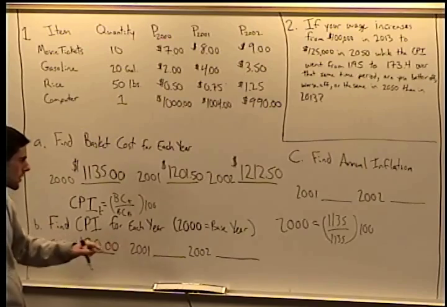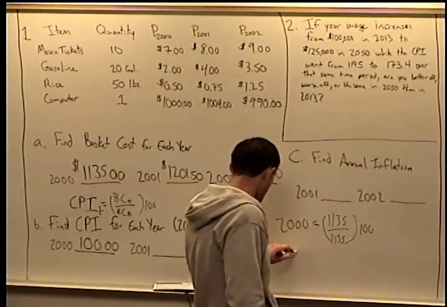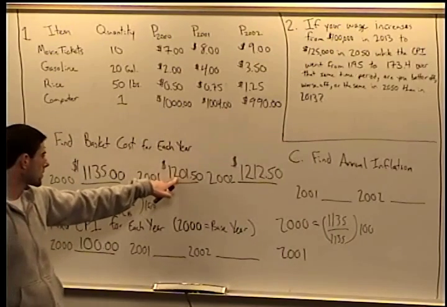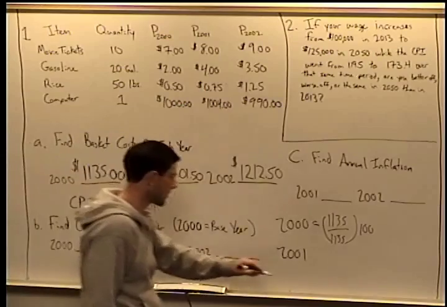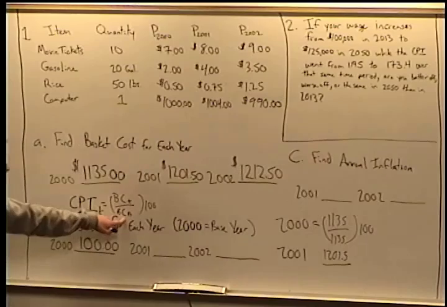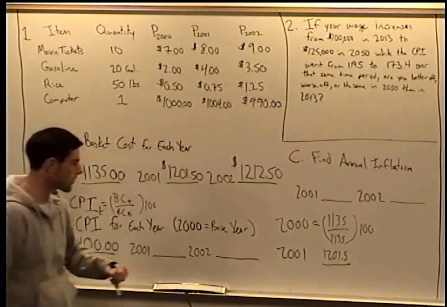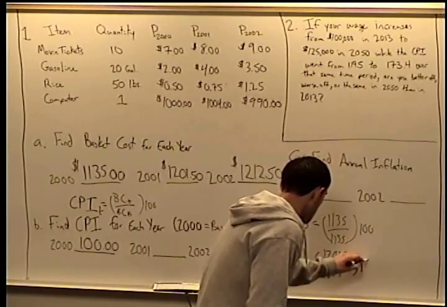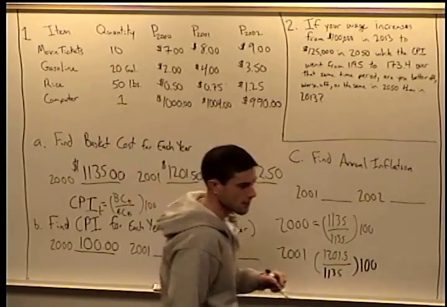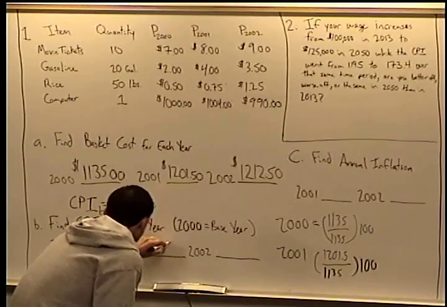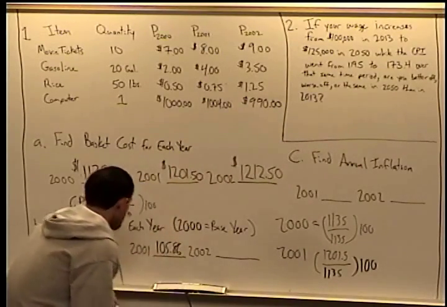For 2001, we're going to take the basket cost in 2001, 1201.5, divided by the basket cost in the base year, which is 2000, so 1135. And then we multiply by 100. And if you do that, you should come up with 105.86.